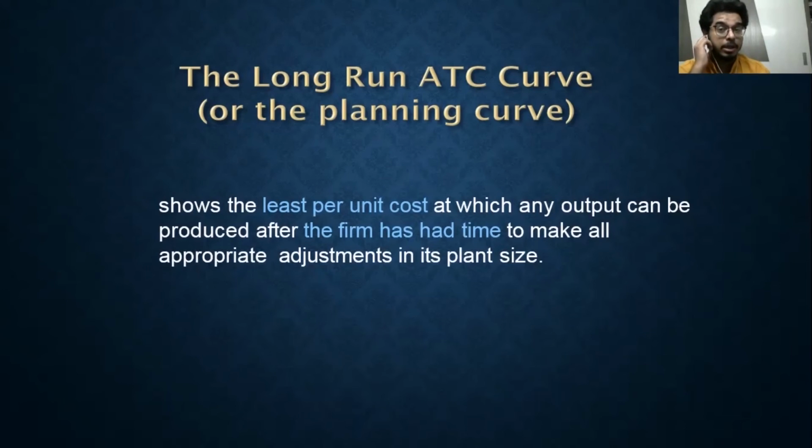This long-run ATC curve, the average total cost curve, is also known as the planning curve because it helps us understand what the output will be in the long run and helps us plan and budget for the future as well, right? So that is why it is often known as the planning curve.